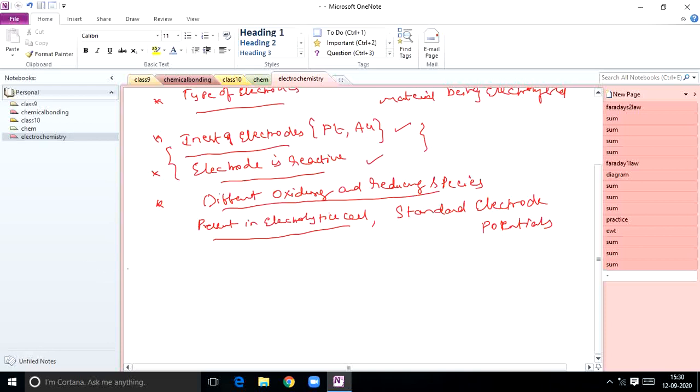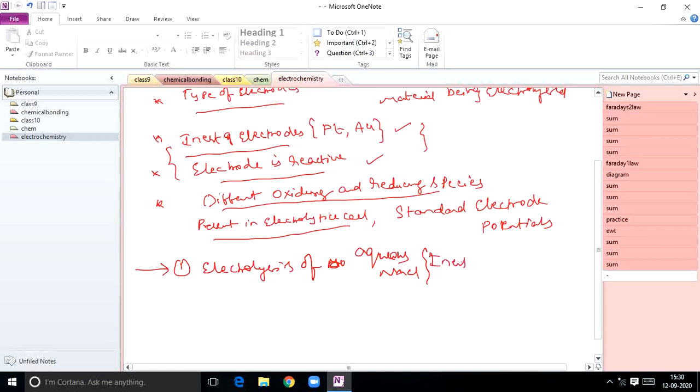Now let us take some examples based on this. We have already discussed the electrolysis of molten NaCl yesterday. The first example I am taking is the electrolysis of not molten but aqueous NaCl, and in brackets, just remember that I am using inert electrodes.